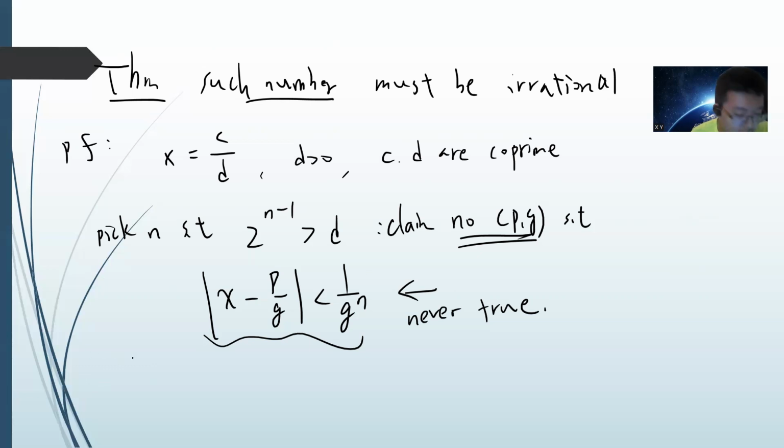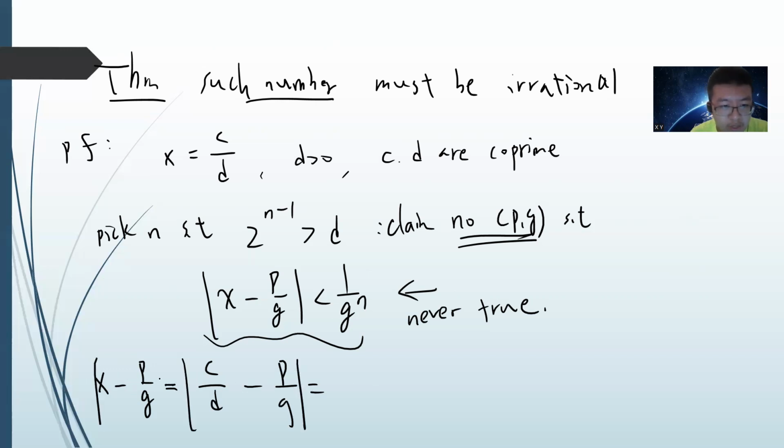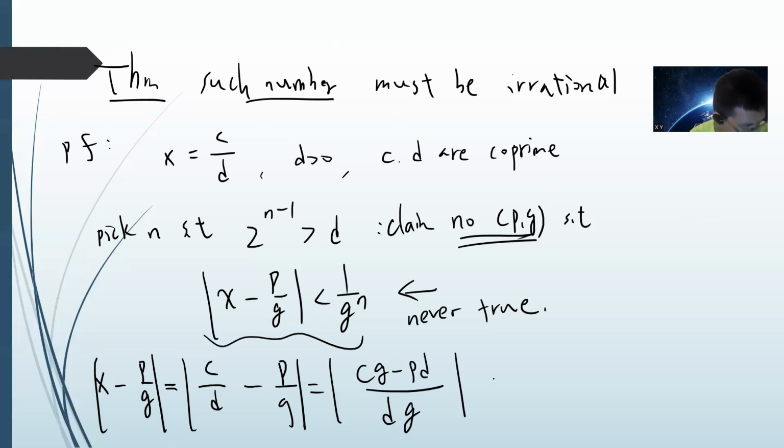Let me compute x minus p divided by q. I can write c divided by d minus p divided by q, take the absolute value, and I get the absolute value of cq minus pd, over dq.